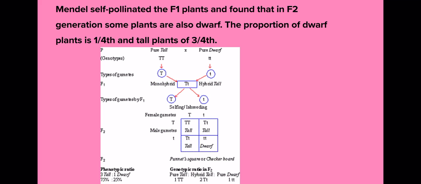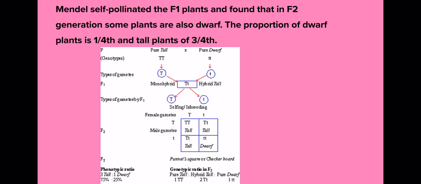So in a pure line, that is in homozygous condition, the pure dwarf character will be there, right? Whenever the dwarf trait is in a hybrid form, it will never be able to express itself. Then only the dominant trait will express. So here the phenotypic ratio was 3:1, right? That is 75% of plants were tall and only 25% were dwarf.